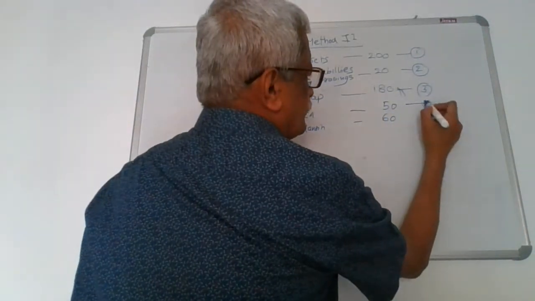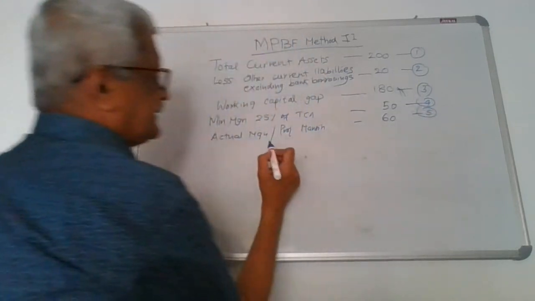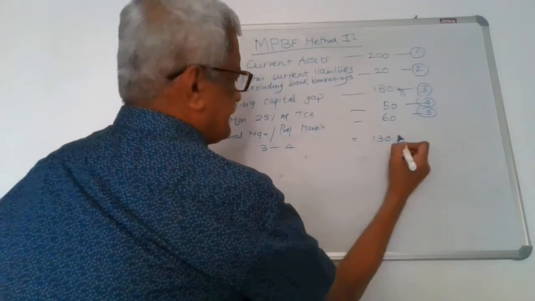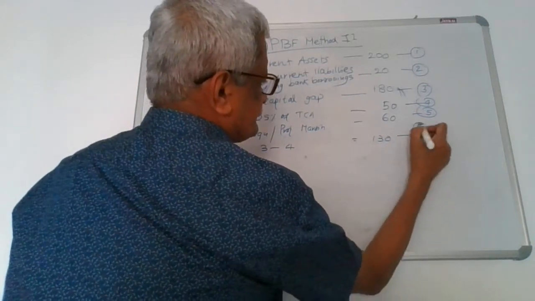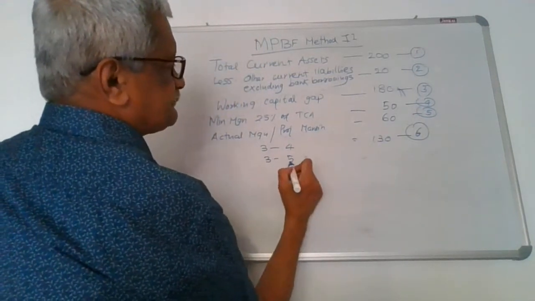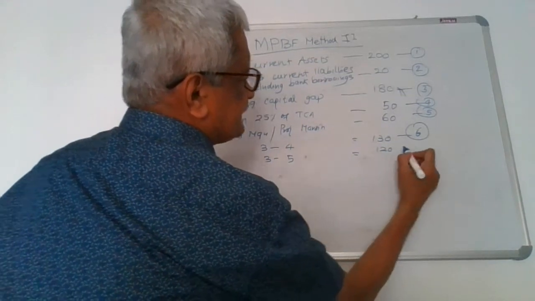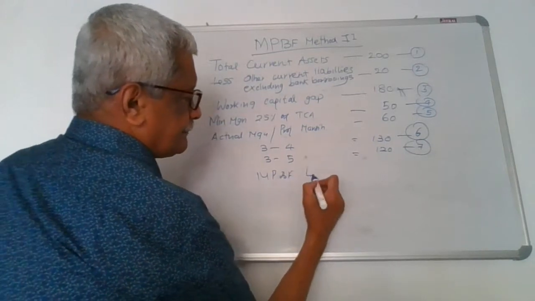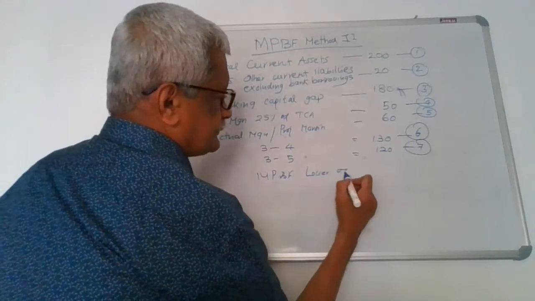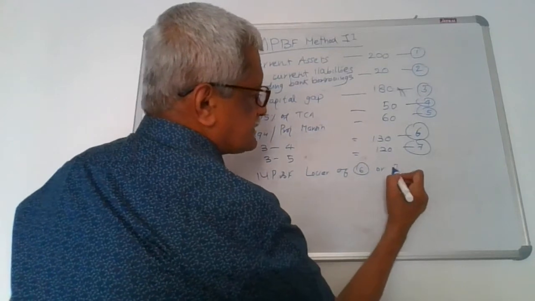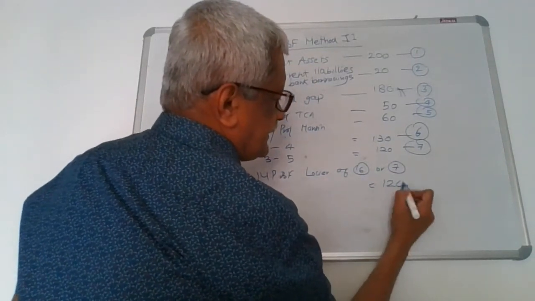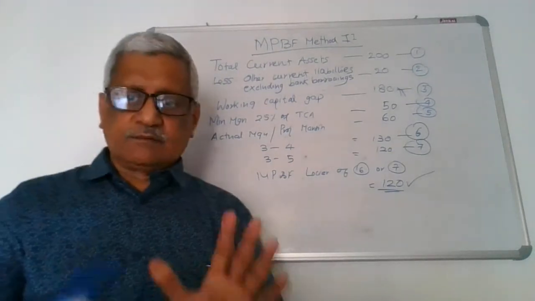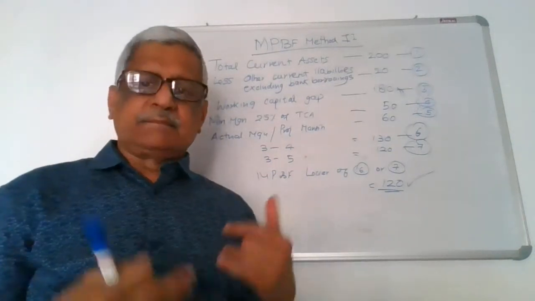Naturally, mark this as 4, mark this as 5. Then 3 minus 4, that is 130. Mark it as 6. And 3 minus 5, mark it as 7. MPBF will be lower of 6 or 7, which is equal to 120. I think you have understood method 1 and method 2.